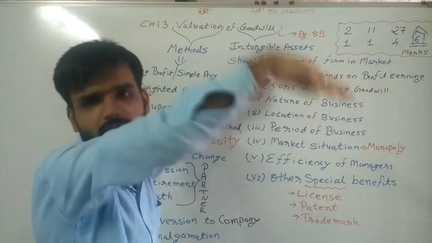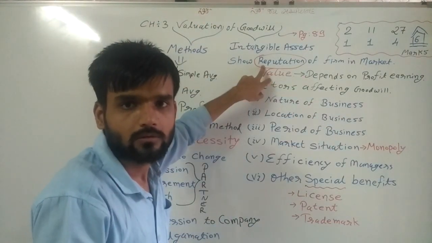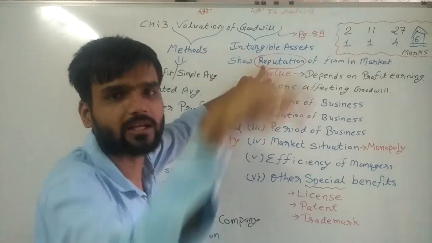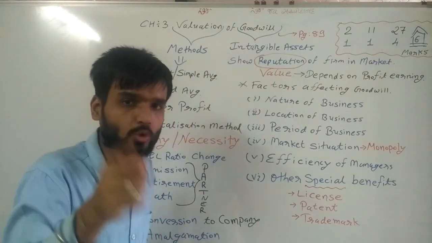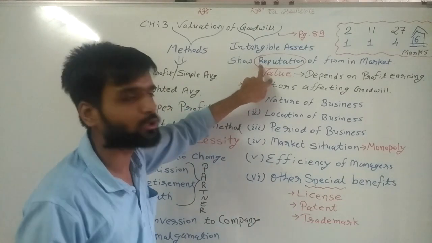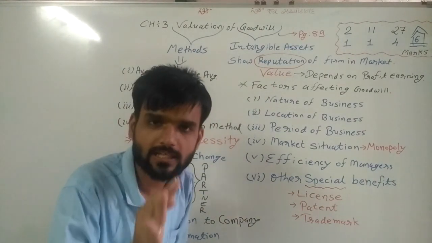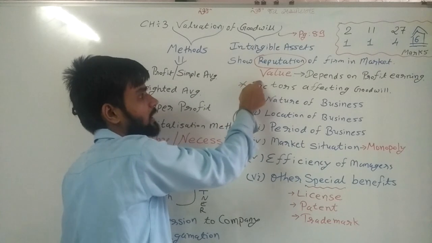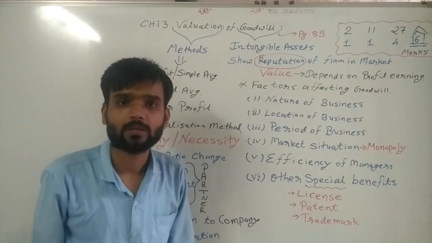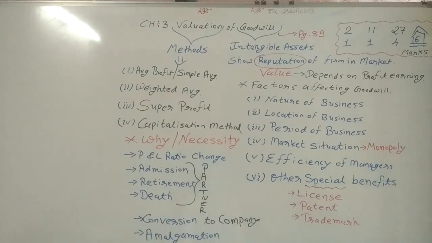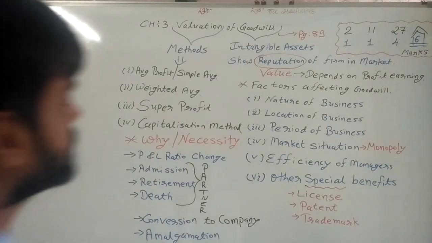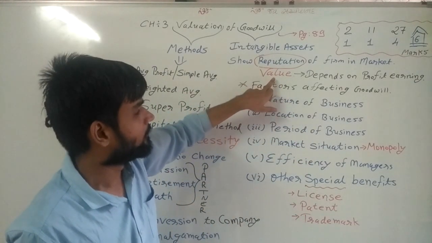What is the value of reputation in the market? So in the second definition it is written: goodwill is the value of reputation. Now, value depends on what? Value means what?